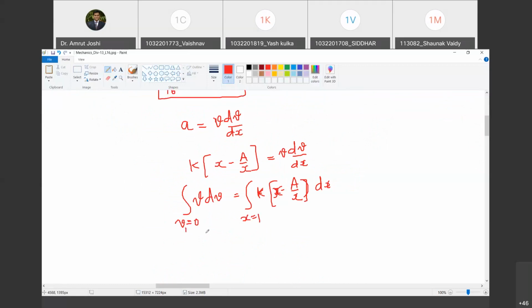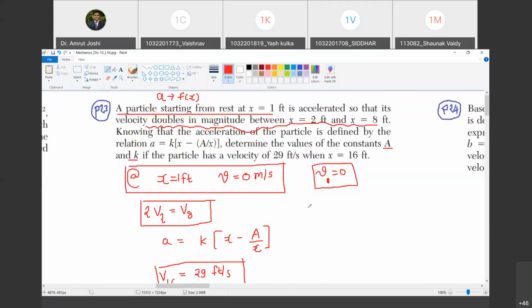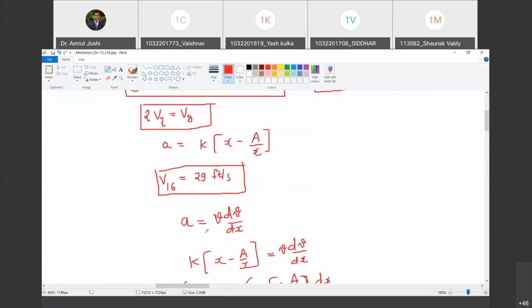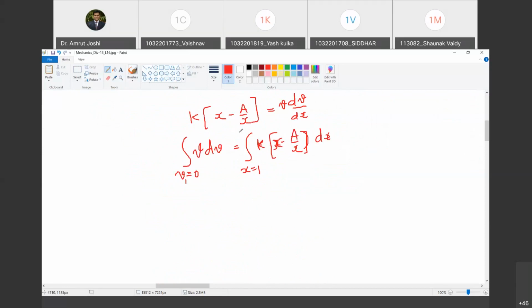Yes, sir. What is the second information that I have? At x is equal to 16 feet, I have velocity as 29 feet per second. So that is the second information. So I will integrate it from x equal to 1 to x is equal to 16. Happy? Yes, sir. The velocity would then change from v1 equal to 0 to v16 equal to 29. Happy? Yes, sir.